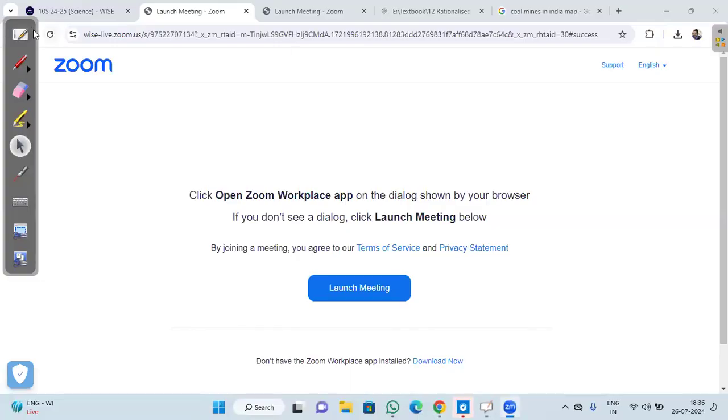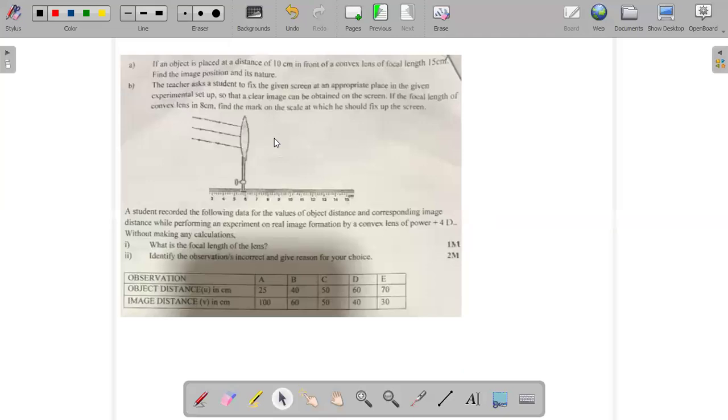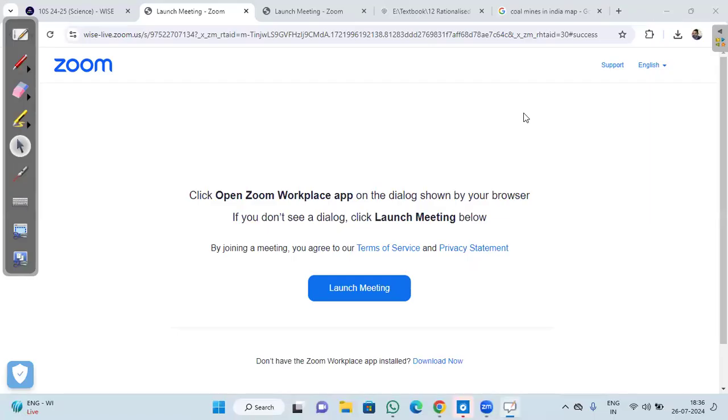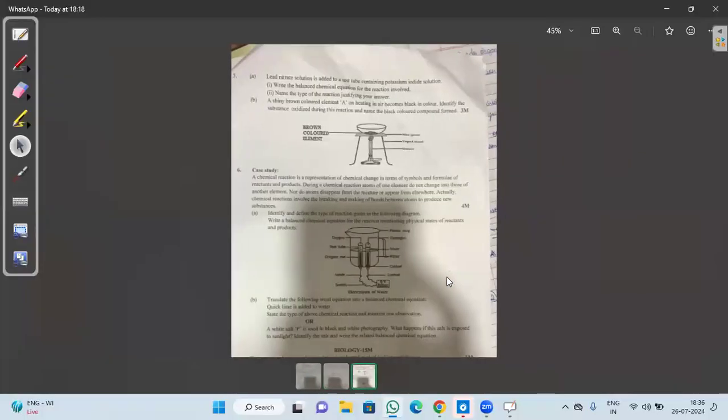Okay, which question are you talking of? The page before. Okay, the second page you are talking about. Are you talking of this one? Question sixth and fifth.